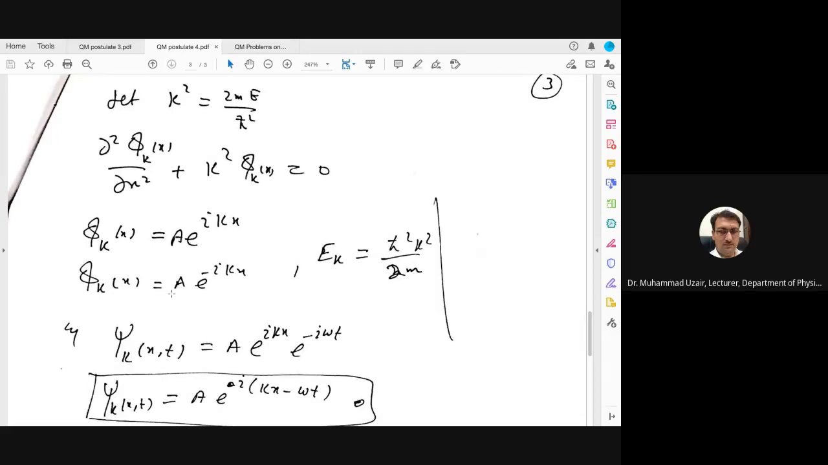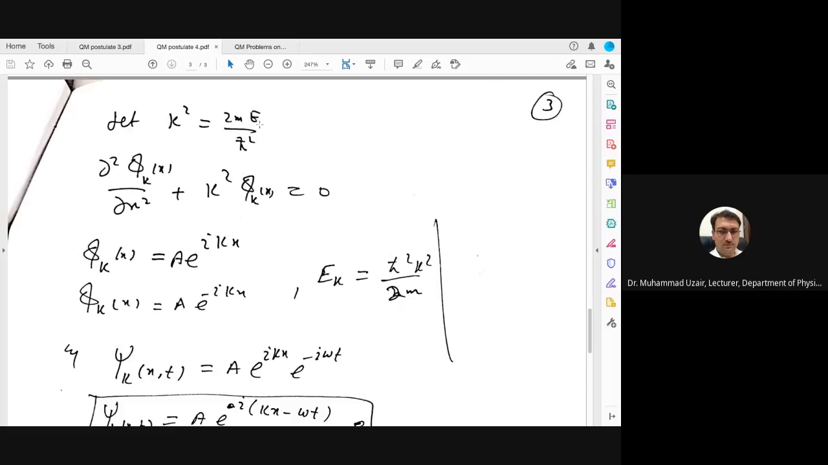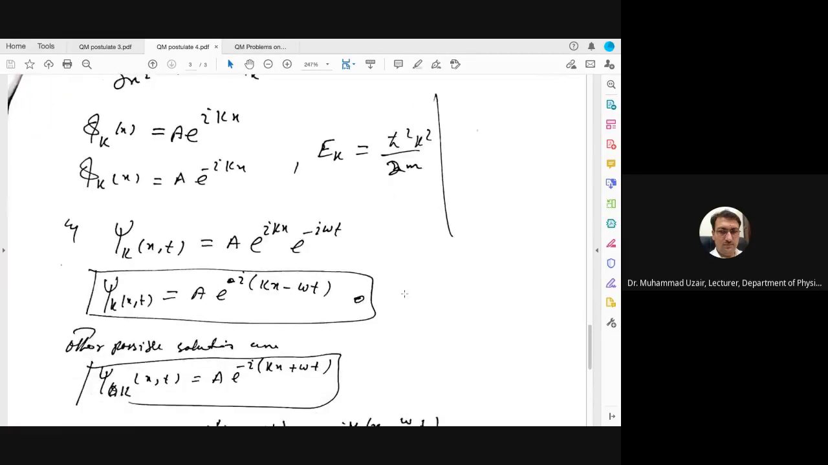Or it is given by A into e power minus iota kx, because there is a real and imaginary part, both can be taken because the function is k square. So E_k, now as we have taken k square is equal to 2mE divided by h cut square, so E will be equal to h cut square k square divided by 2m.